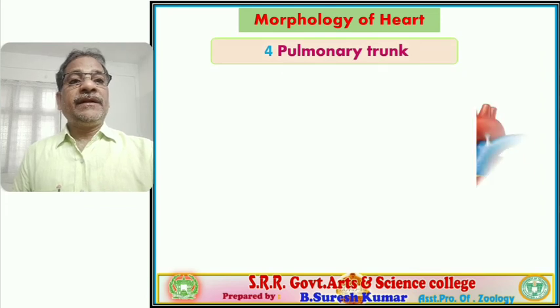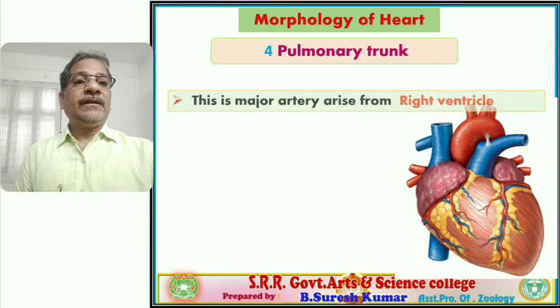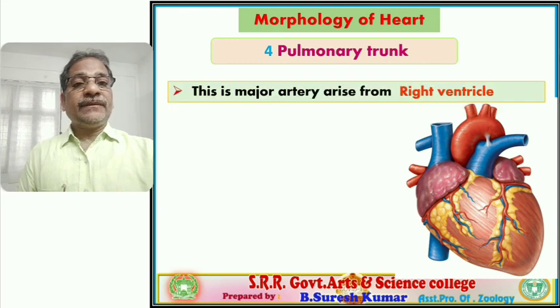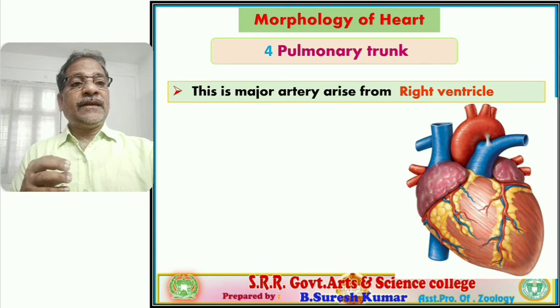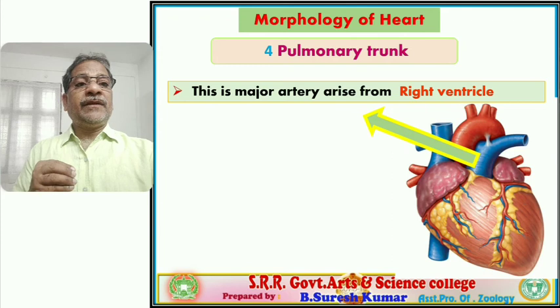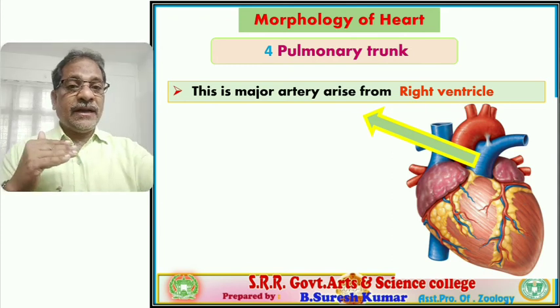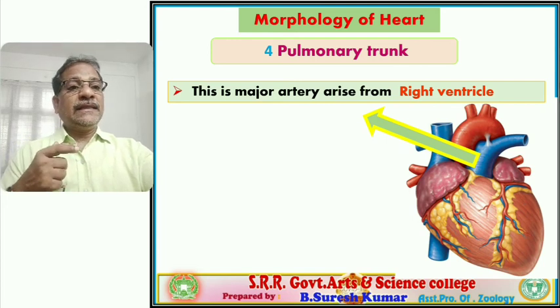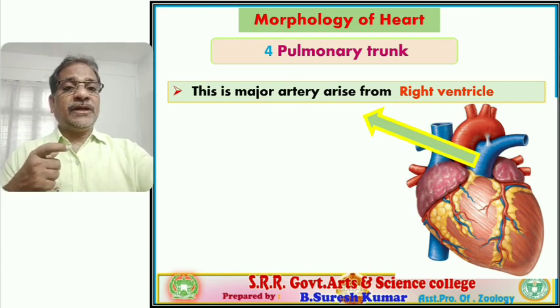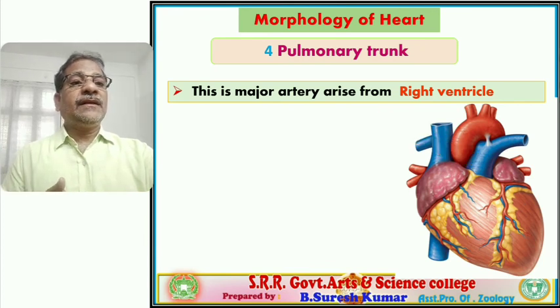Next, pulmonary trunk. One more structure you observe. Pulmonary trunk is a major artery that arises from the right ventricle. So it supplies deoxygenated blood to the lungs. You observe that is the pulmonary trunk arising from the right ventricle. Follow? This pulmonary trunk splits into two branches, and all these things we learn in the next session.